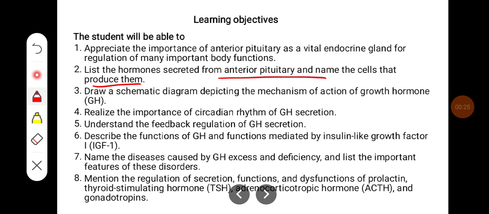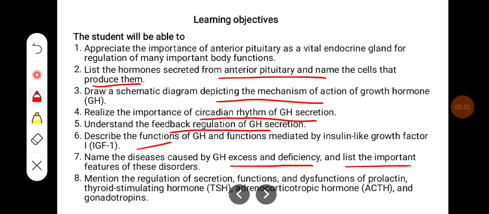Draw a schematic diagram depicting the mechanism of action of growth hormone. Realize the importance of circadian rhythm of growth hormone secretion. Understand feedback regulation of growth hormone secretion. Describe the functions of growth hormone and functions mediated by insulin like growth factor, that is IGF-1. Name the diseases caused by growth hormone excess and deficiency and list the important features of these disorders.